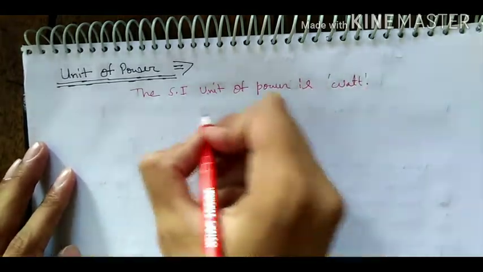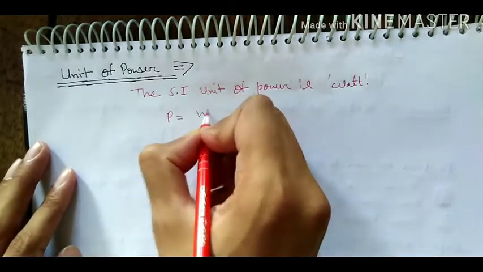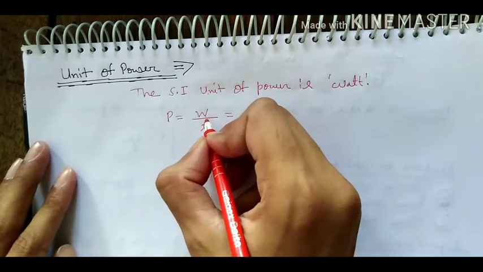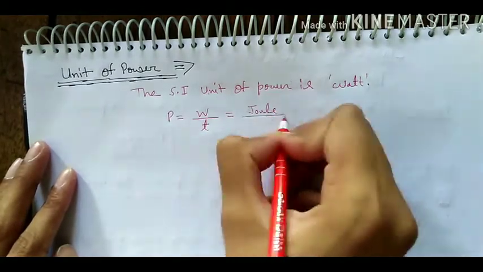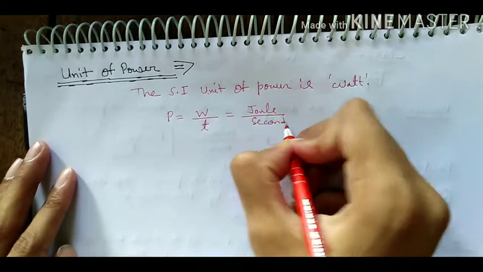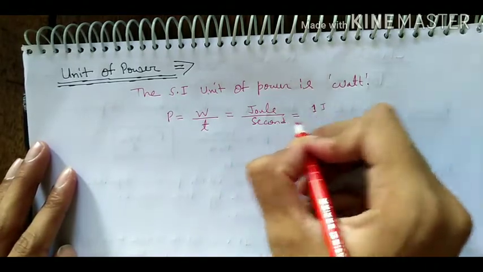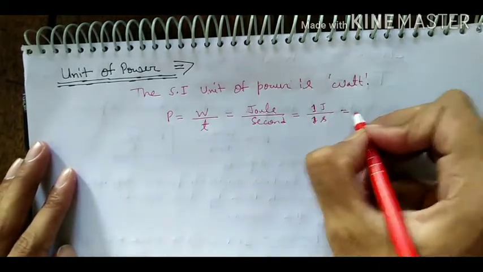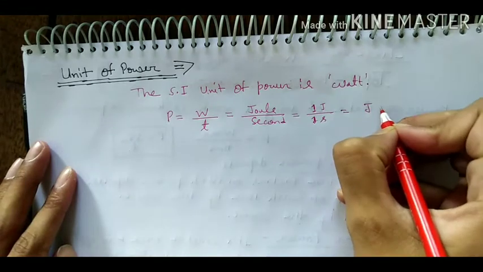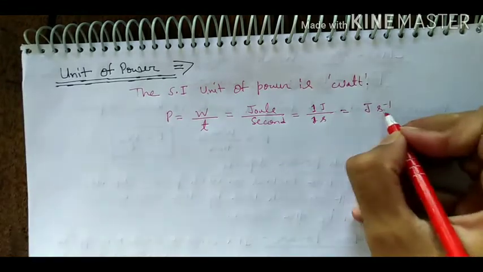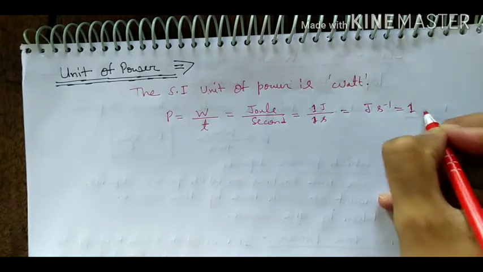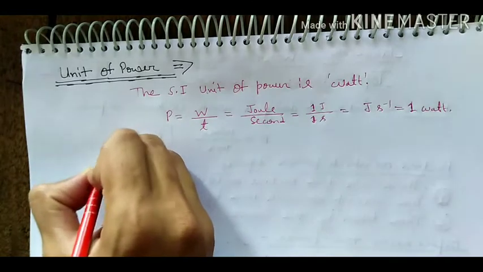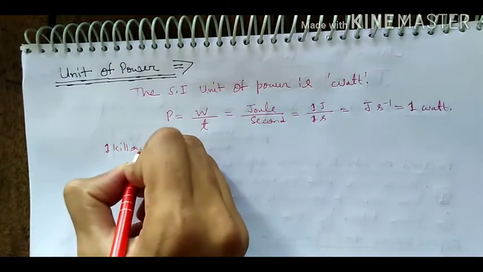We know that power is equal to work done upon time, the rate of doing work. The unit of work is joule and the unit of time is second. So the unit of power is also joule per second, and 1 joule per 1 second is equal to 1 watt. Now student, what is 1 kilowatt? So we can write here 1 kilowatt.